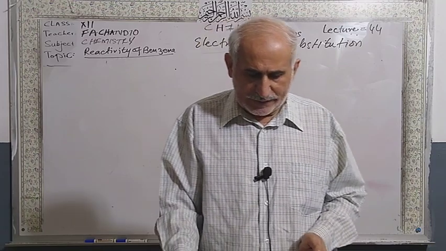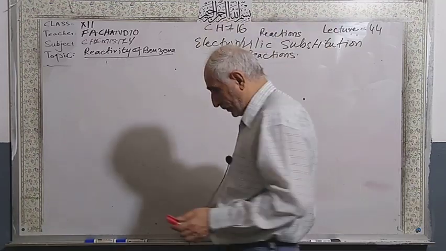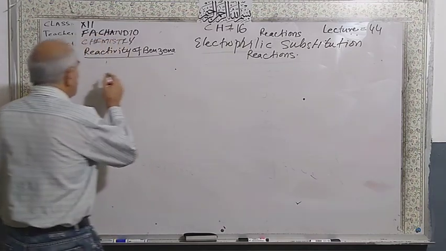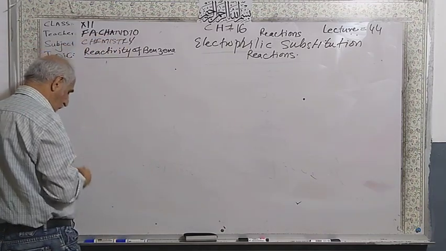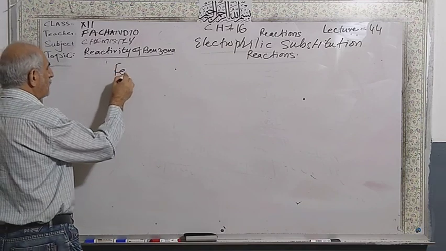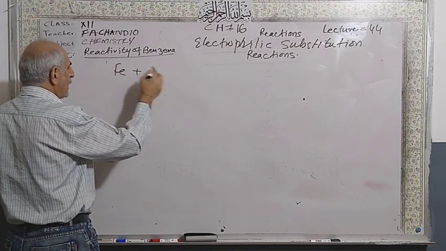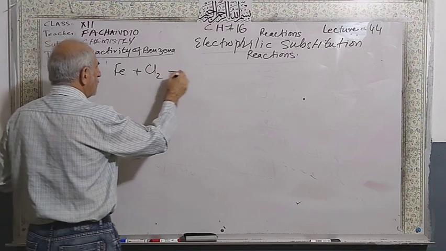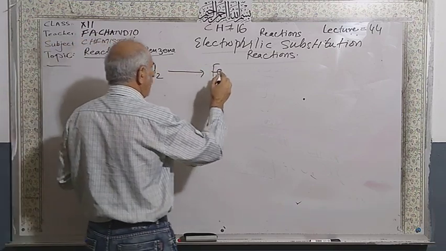So you are seeing that iron, I will give you a direct example on the chlorine to give